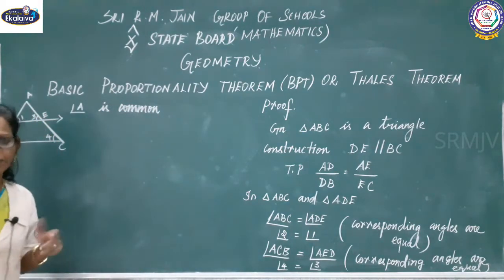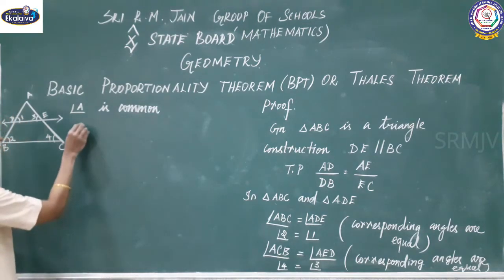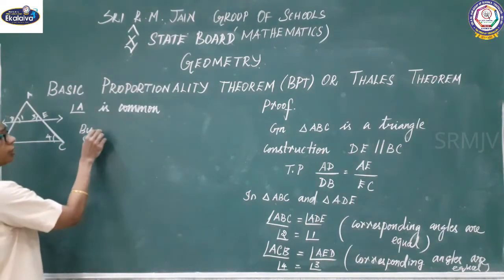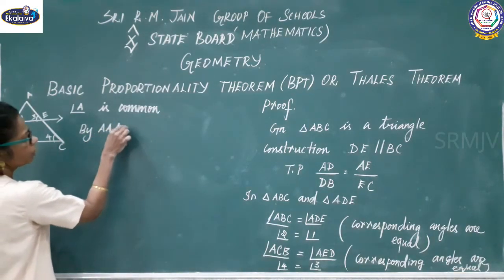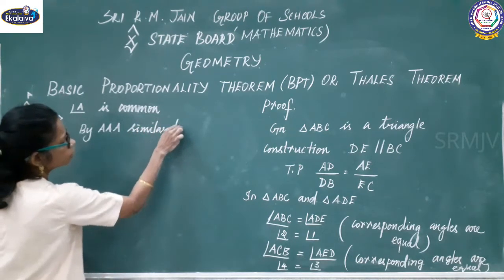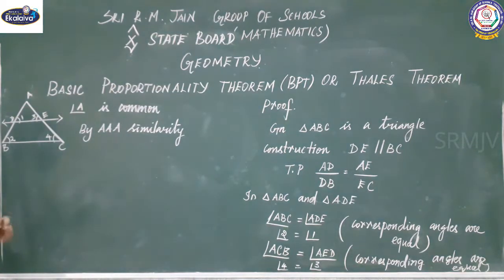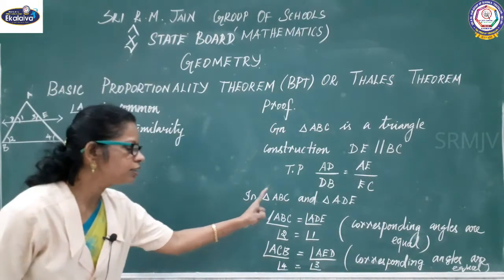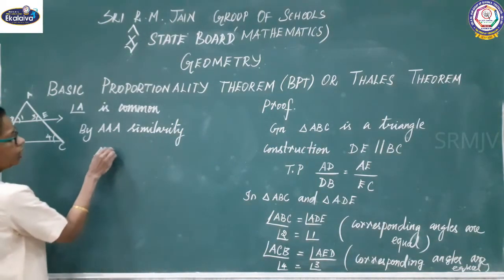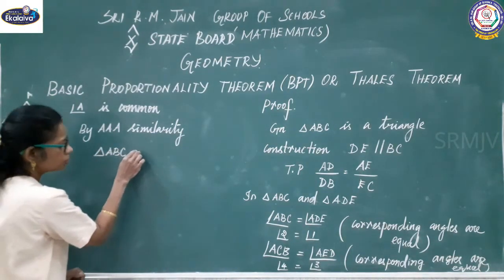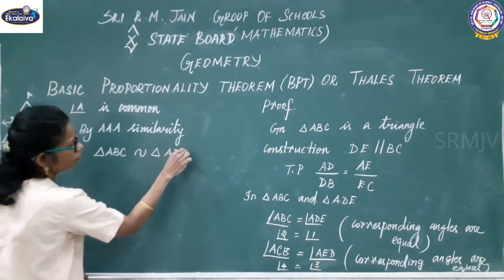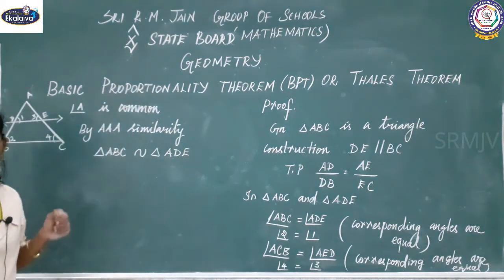Already we discussed the similarity, right? So you can write triple A or two A's, that is enough, A similarity. What is your conclusion? Triangle ABC similar to triangle ADE. Okay, you conclude that the triangles are similar.